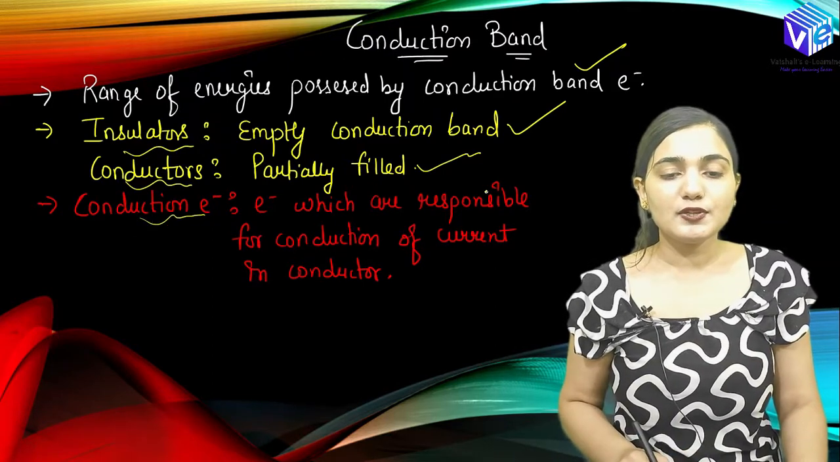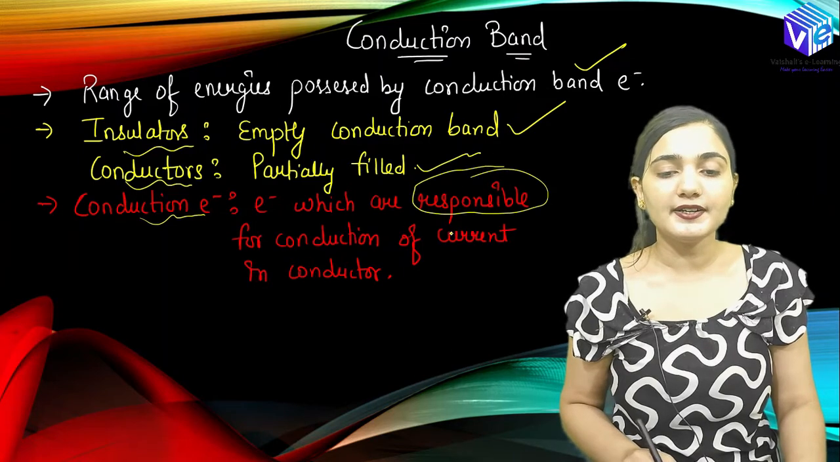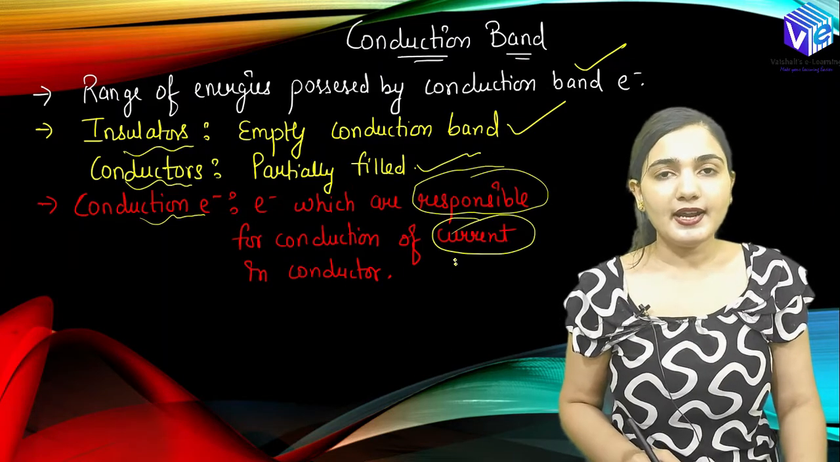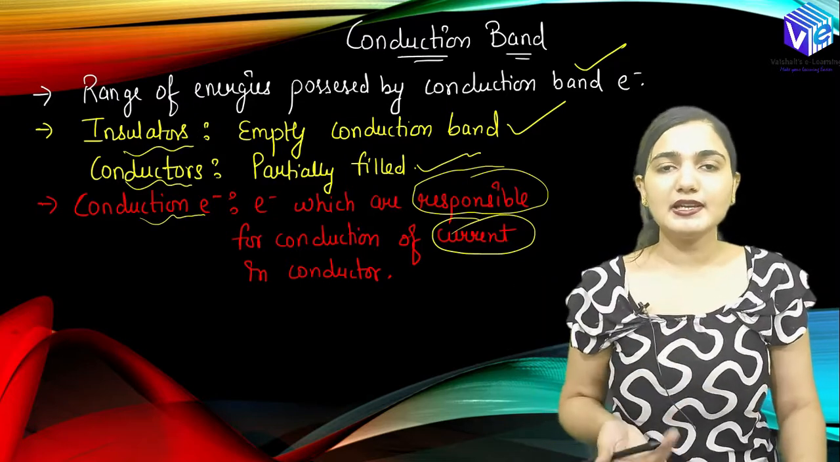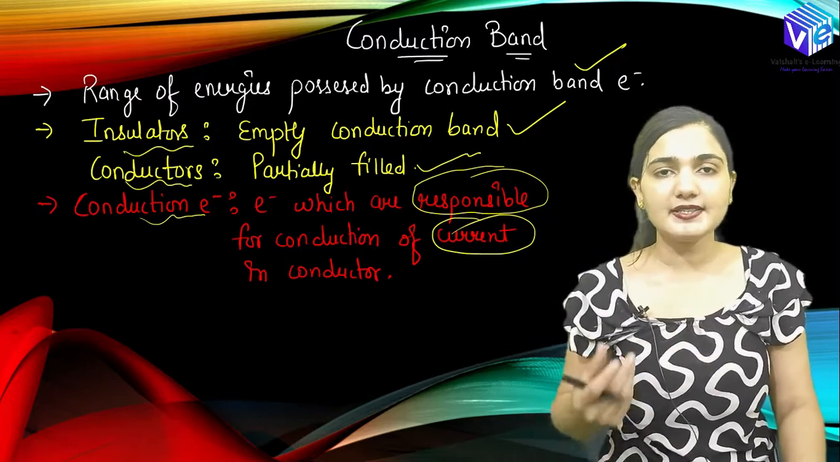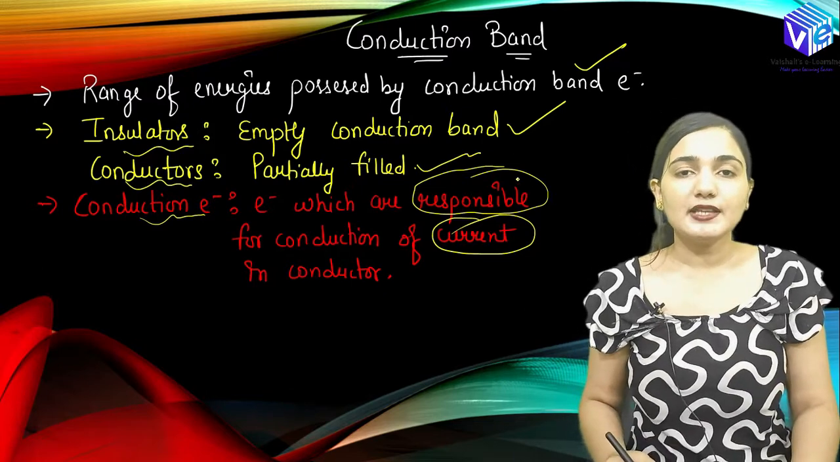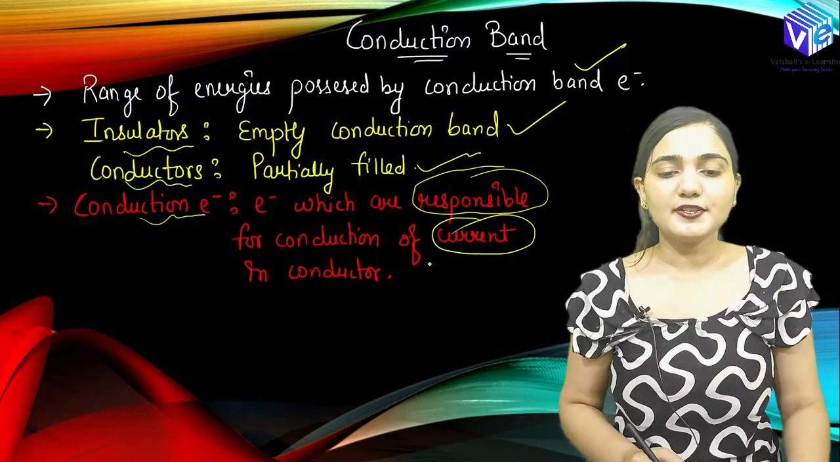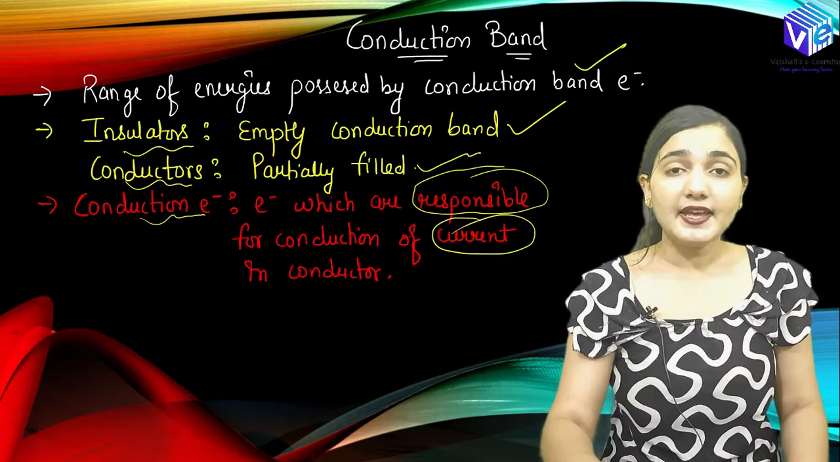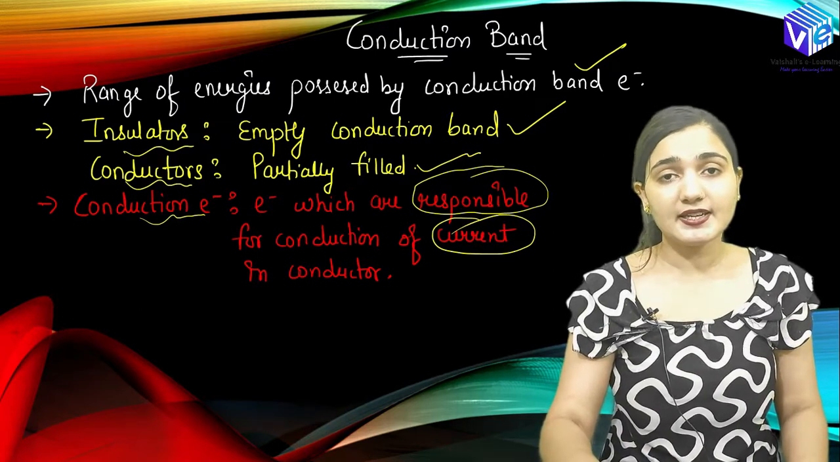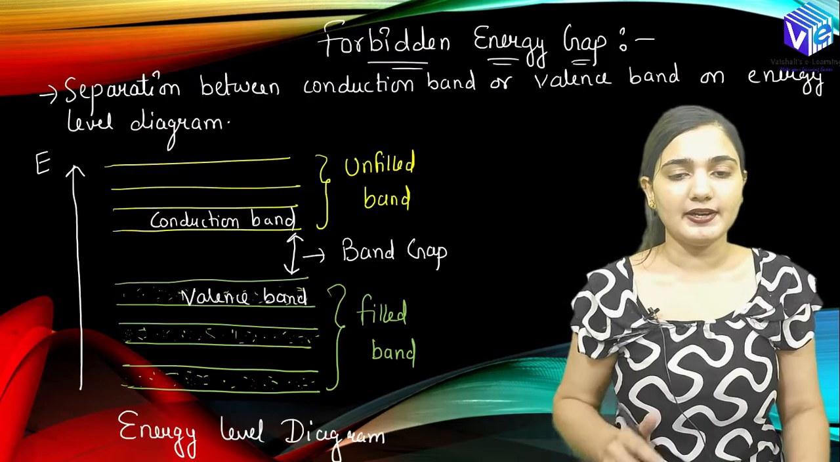So what are the conduction electrons? Electrons which are responsible for the conduction of current. Right? So in the conductor, some electrons are moving. These are the free electrons which are providing the current inside the conductor. So these electrons which are responsible for the generation of the current are the conduction electrons, and the energy possessed by these conduction electrons is the conduction band.